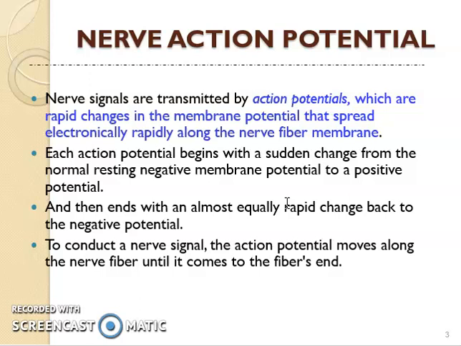Now the cell which is sending the signal is called the presynaptic neuron, and the cell which is receiving the signal is called the postsynaptic neuron.